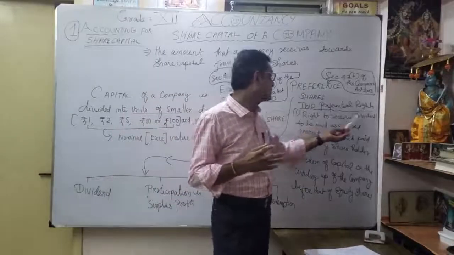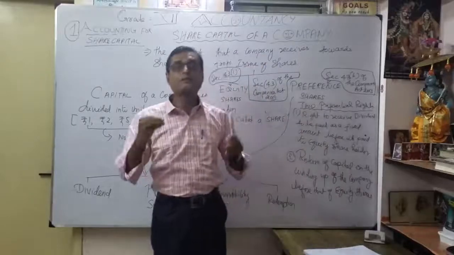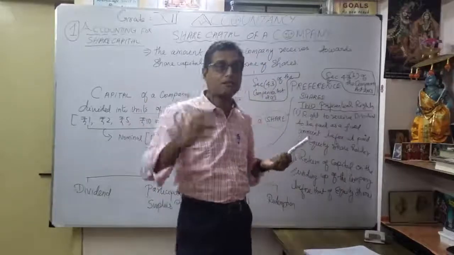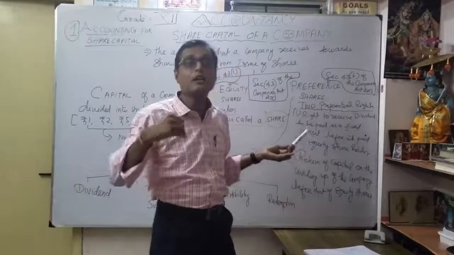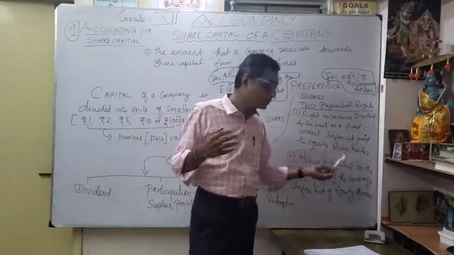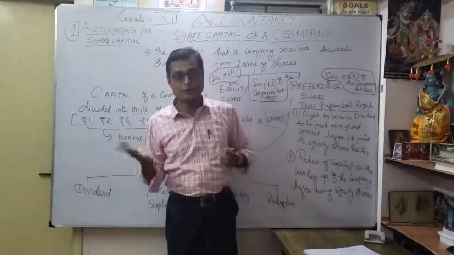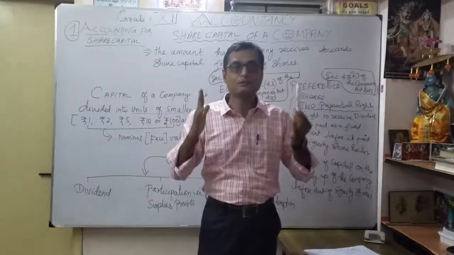Right to receive dividend to be paid as a fixed amount. For example, 10% preference share. So definitely you will get the 10% dividend before it's paid to the equity shareholder. So before the equity shareholder, the preference shareholder first gets the dividend. That is the first preferential right.